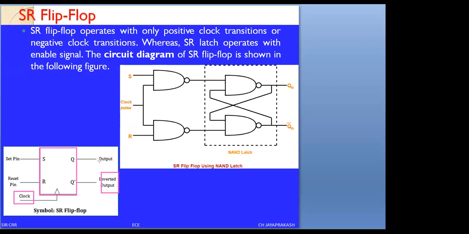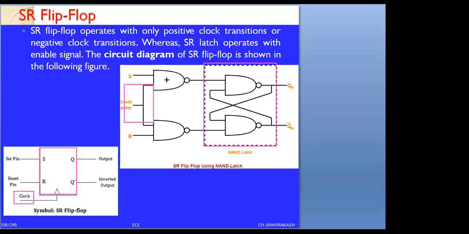Observe this functional diagram, the logic diagram. Up to the dotted lines, this is called the NAND gate latch. Now the remaining: one input is connected as S and the second input is connected as R. Here the clock is applied in common to both the NAND gates.